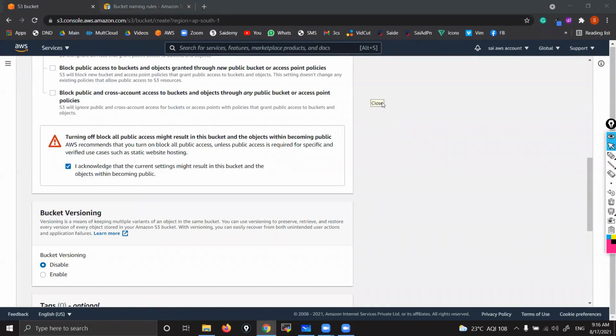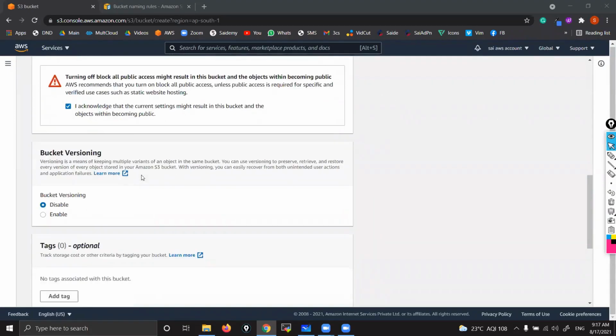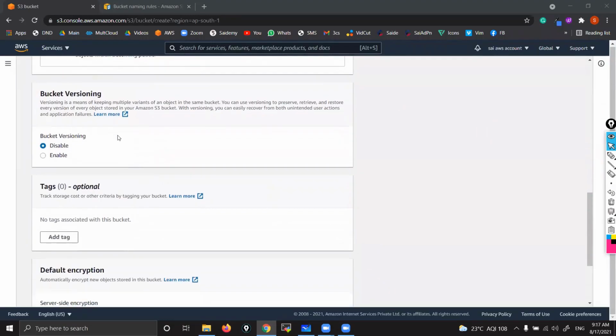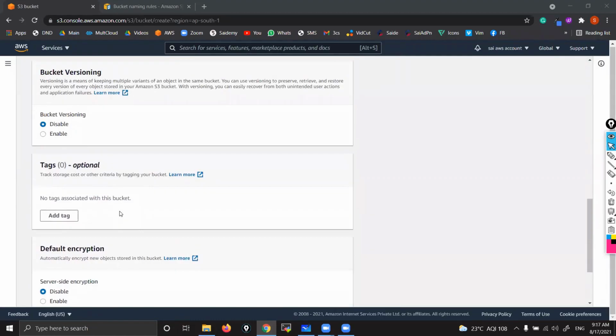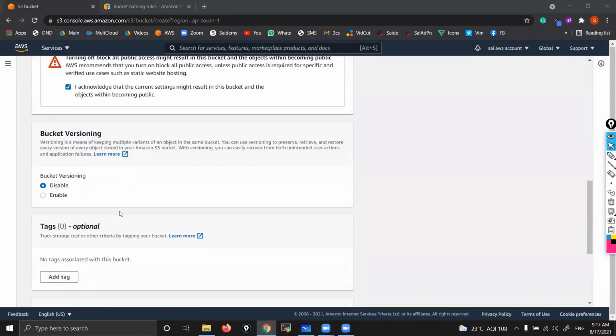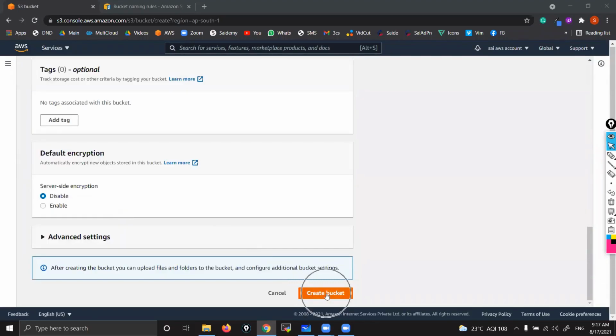I said numbers also. The starting and ending can be either a character or a number. In between, you can use hyphens and dots. So starting and ending should be either a number or a letter. That's it. Then you can see many other options like bucket versioning, tags, encryption. All those things we are going to see later on. So don't worry, I'm not changing any of these. Just click here, create bucket.